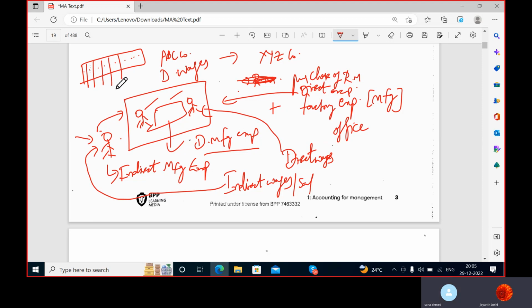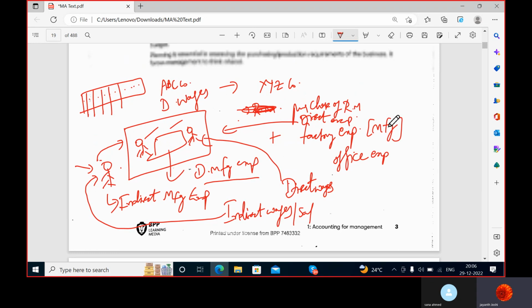So whatever expenditure you pay to them, is it direct expense or indirect expense, Fatima? Indirect. Of course indirect, because they are not involved directly in the production process, but they are supporting the production process. They are doing the back end activities. Am I right?